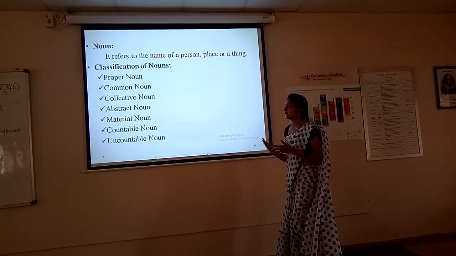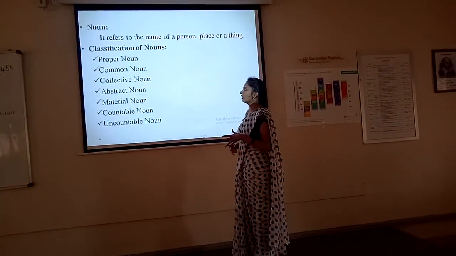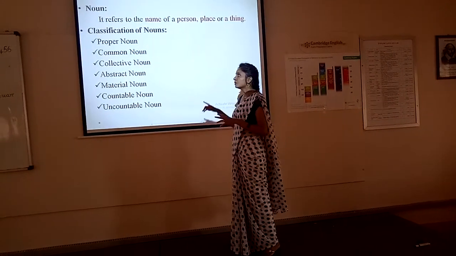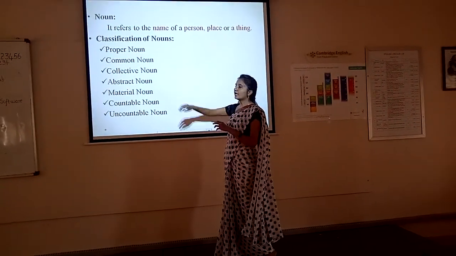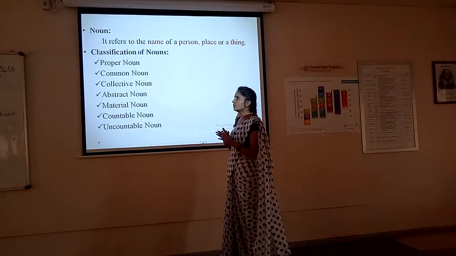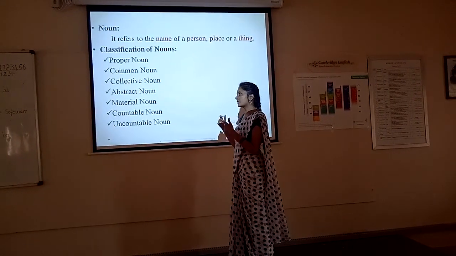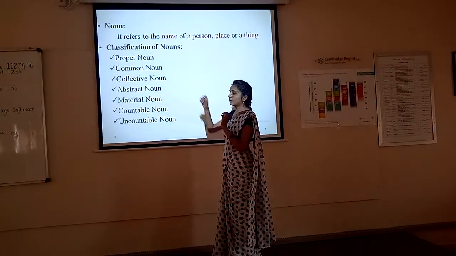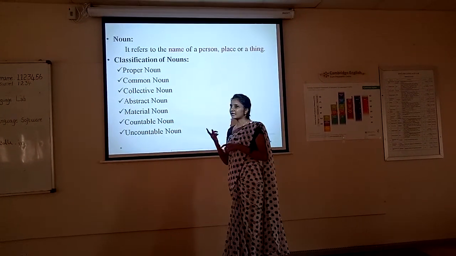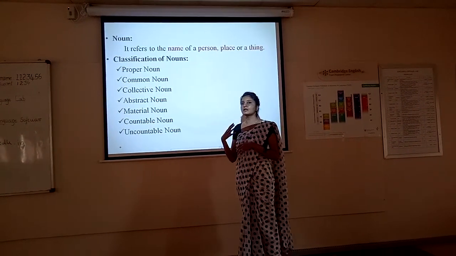So there are some classifications and types of noun. These are the things: proper noun, common noun, collective noun, abstract noun, material noun, countable and uncountable noun. So we'll go with this one first. Proper noun. Anything that is given priority or addressed for perfection, that is called proper noun. We can take the example of National Engineering College. If you say college, that is coming under common noun. But if you are telling the name of the college, that is coming under the proper noun. Another example, your name is a proper noun, but name is a common noun.